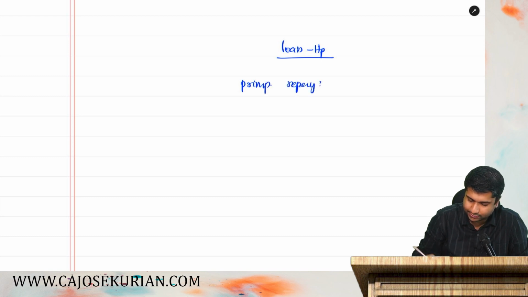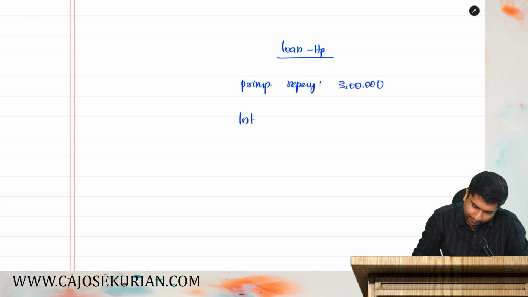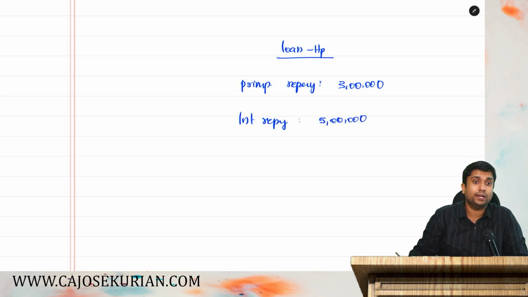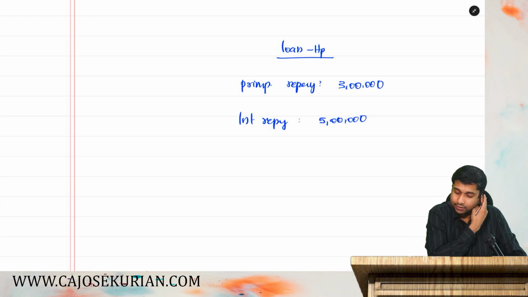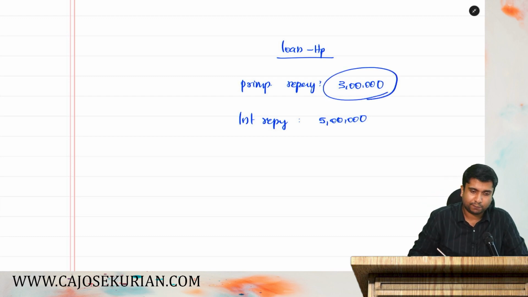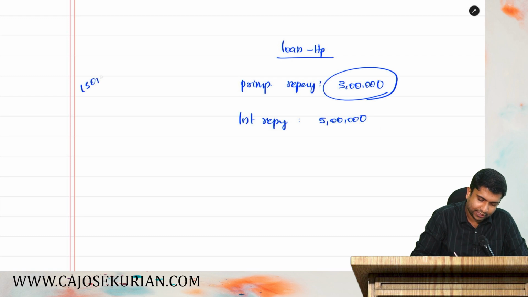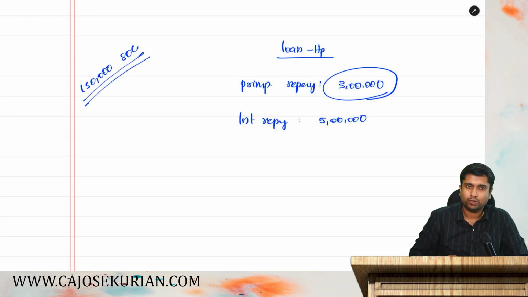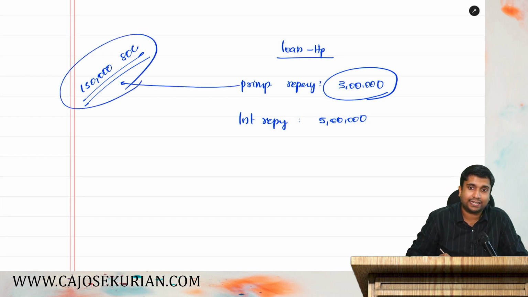in a year is say 3 lakh. I'm paying 3 lakh rupees as principal repayment. Then the interest repayment in a year is say 5 lakh. Interest repayment in a year is how much? 5 lakh. Now let's understand. Out of this 3 lakh principal repayment, 1,50,000 I can claim as a deduction under 80C. Yes or no? Out of the 3 lakh principal repayment, 1,50,000 I can claim as a deduction under 80C.